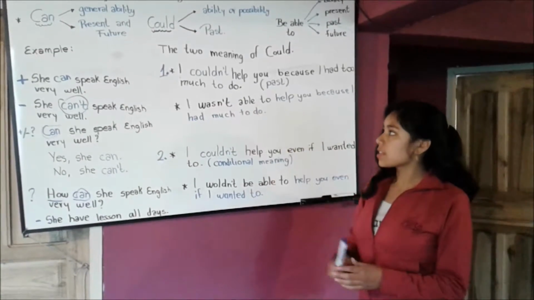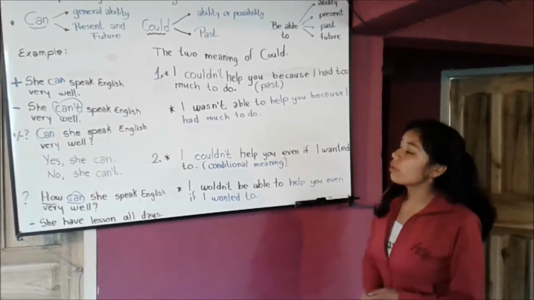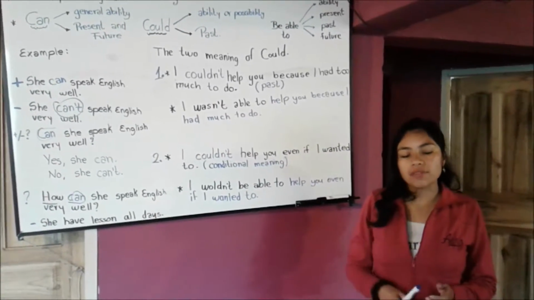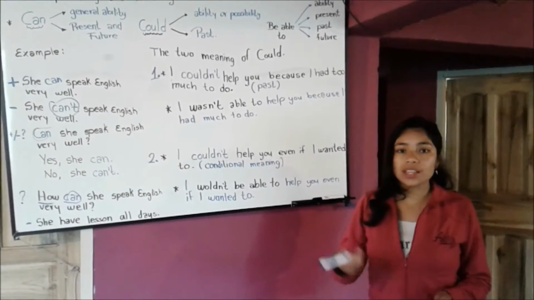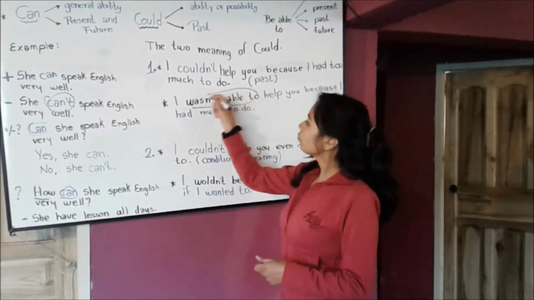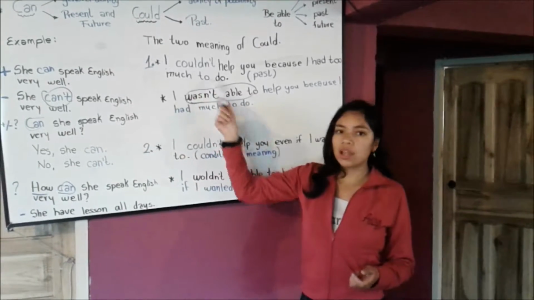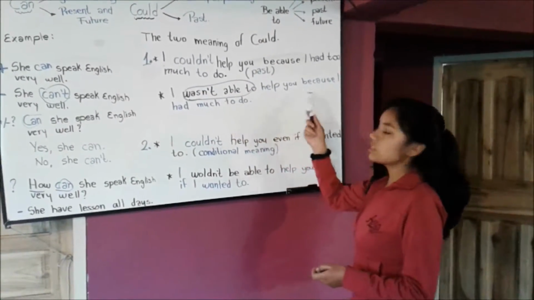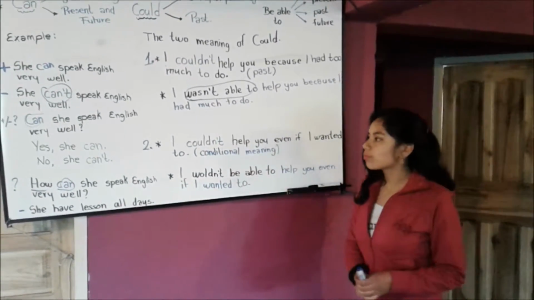In the first sentence, I couldn't help you because I had too much to do. This sentence has past meaning, but we can use be able to describe a similar ability. For example, I wasn't able to help you because I had much to do.